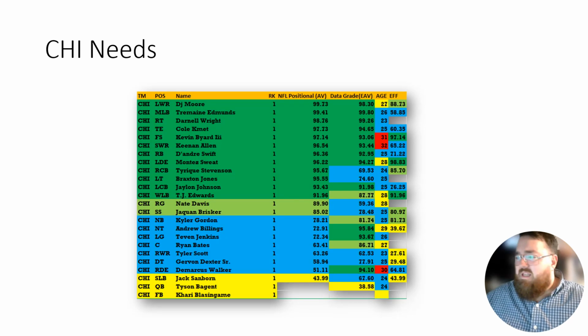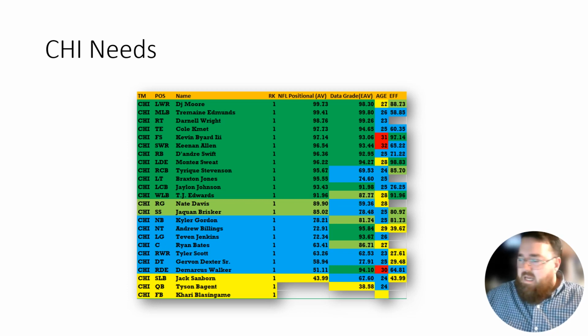Next up, in terms of the needs for the Bears, these are all of the prospects that the Bears had coming into this year in terms of their data grades. NFL positional value is how they have done in the NFL, and then data grades are on the right. That's actually what their data grade was coming out of college. There are some prospects that are a little young in their career, so they still have time to get better in terms of these numbers. But this is kind of what you're looking at here.